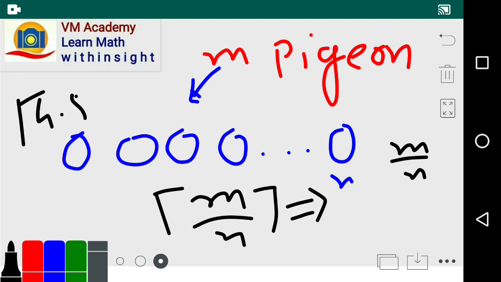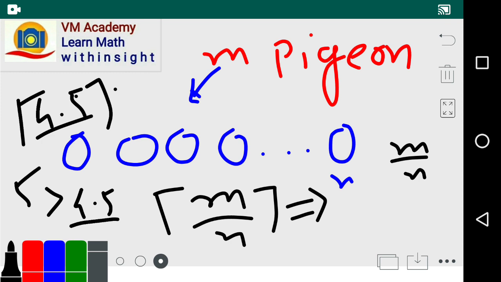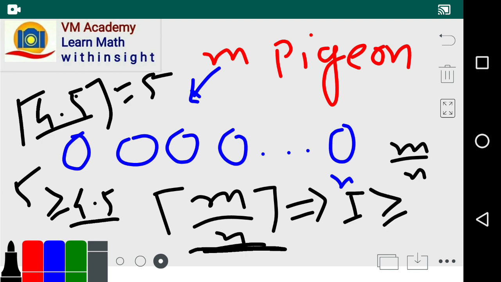Example, friends: the ceiling of 4.5 means the least integer greater than 4.5. So the least integer greater than 4.5 is 5. So this is 5. And the ceiling of m divided by n means the least integer greater than or equal to m by n. So friends, here the greater than or equal to sign is there. So it is the integer greater than or equal to m by n.